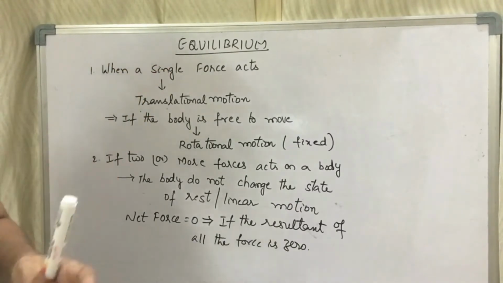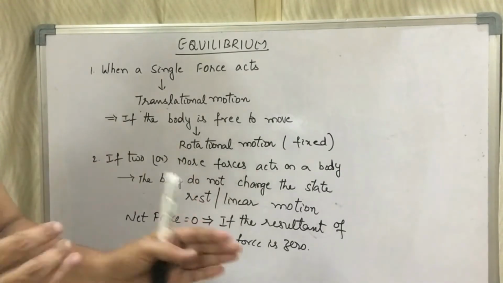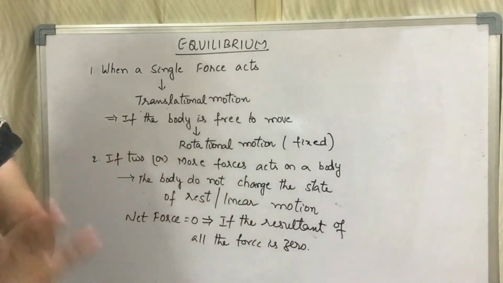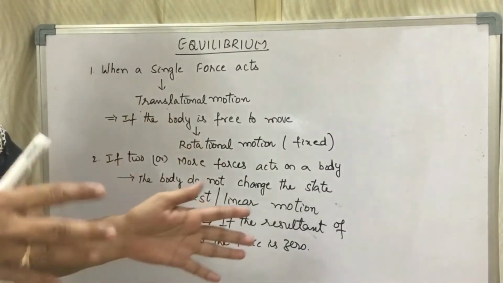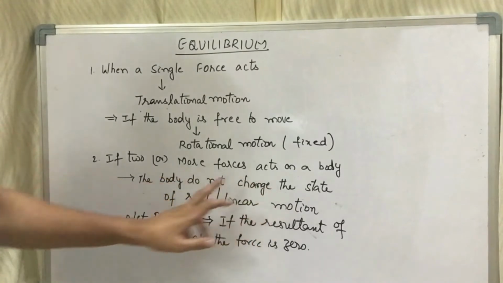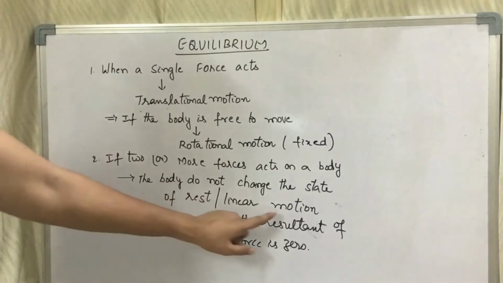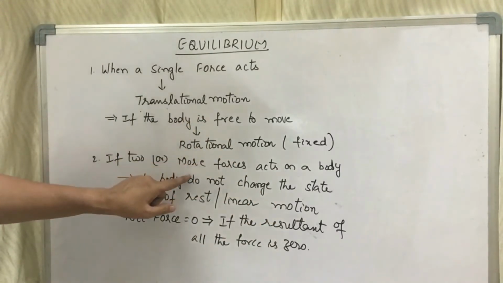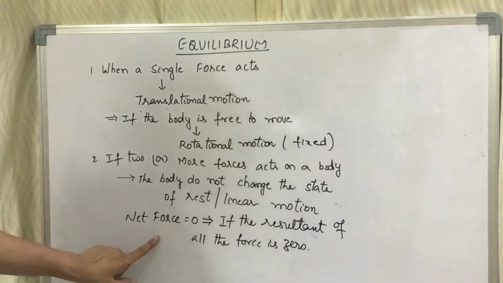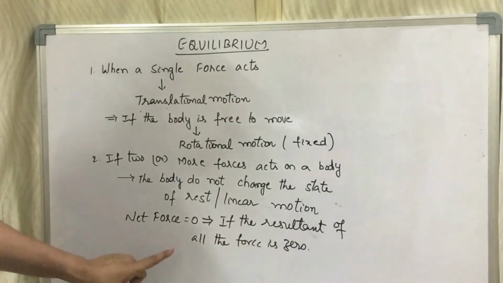There are a few cases where multiple forces, two or more forces, act on a body. Then, children, it doesn't mean that the body should be in motion or the body should be at rest. Why does the body not change its state of rest or linear motion in spite of more forces acting on it? Because the net resultant force is 0. The resultant of all forces acting on the body is 0.